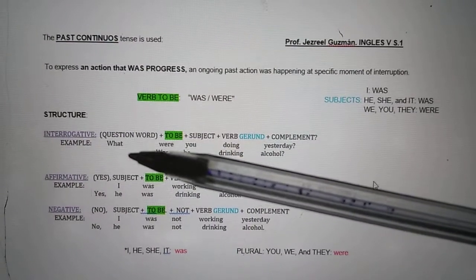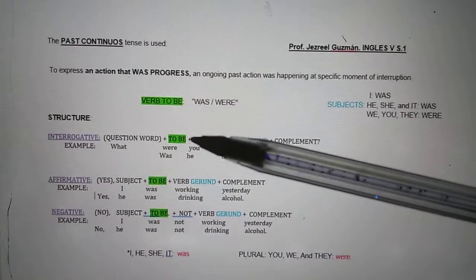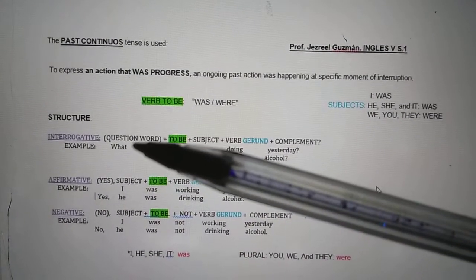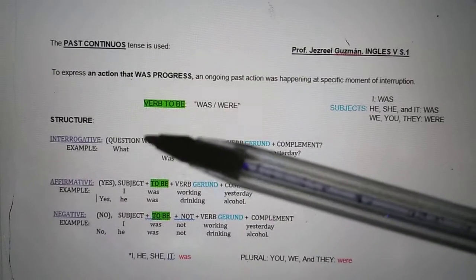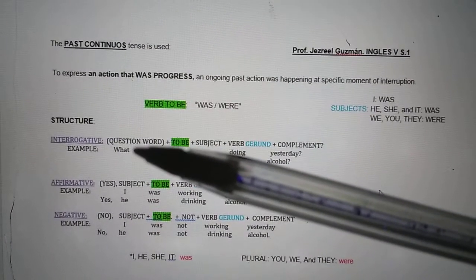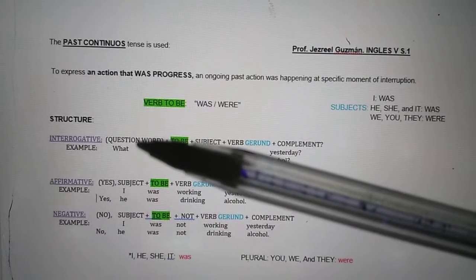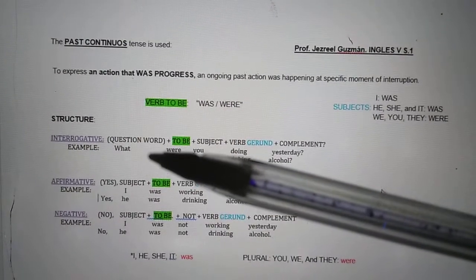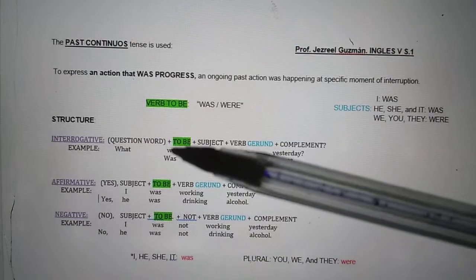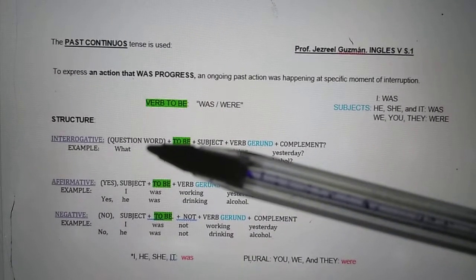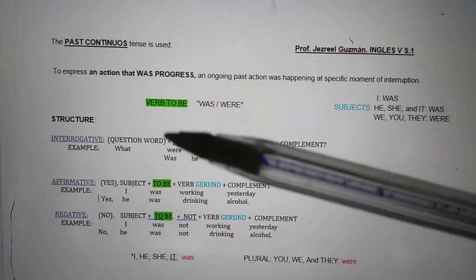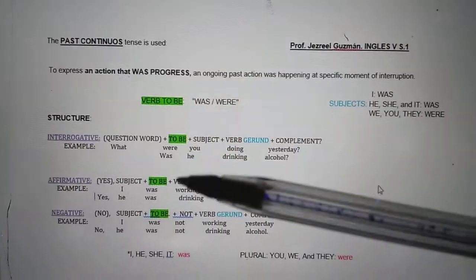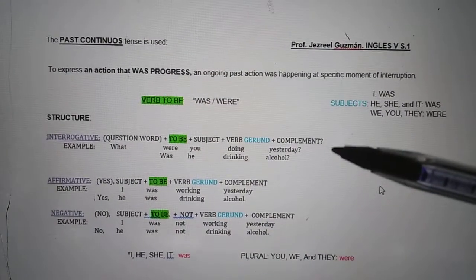Examples, according to the structure: you start with the question word, then the verb to be, subject, verb in gerund, and the complement. Okay? So remember, it's not necessary to use the question word all the time. You're going to use the question word just when you want to make a specific question, when you want specific information. You know, what, where, why. All the question words are to get specific information. That's why I have it in parentheses, because it's not necessary all the time, okay? Just sometimes. What is necessary is from here to the end.